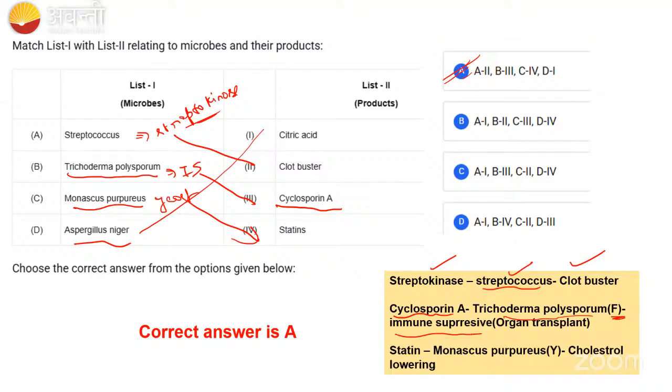During organ transplantation, we use this cyclosporin. Then coming to statin, it is obtained from the yeast Monascus purpureus. It is yeast; don't confuse it with fungi. It is used for cholesterol lowering in heart patients. They may ask any type of question because this is a very, very easy topic in your 12th syllabus.